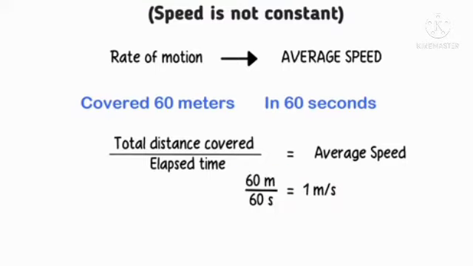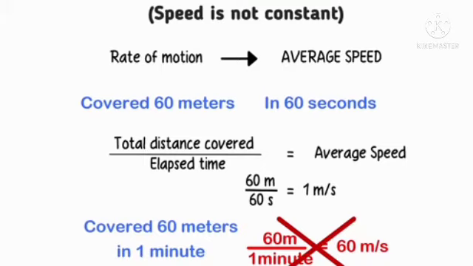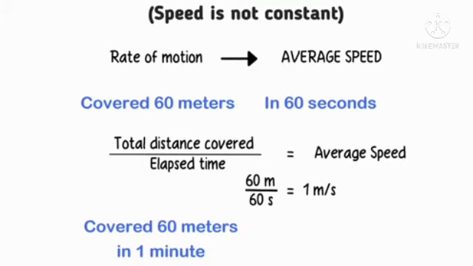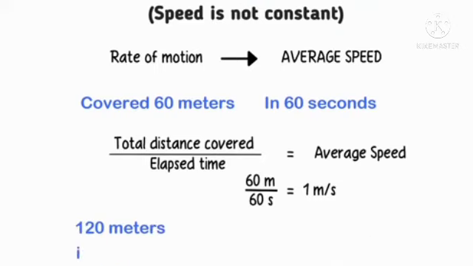Speed or average speed, what is the standard unit? 1 meter per second. That means meter per second is the standard unit of average speed. Covered 60 meters in 1 minute time. What is the average speed? 60 meter per second? Then 60 meter by 1 minute, that is not correct. It is 60 meters by 60 seconds, since 1 minute means 60 seconds.